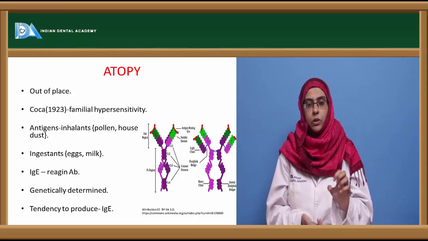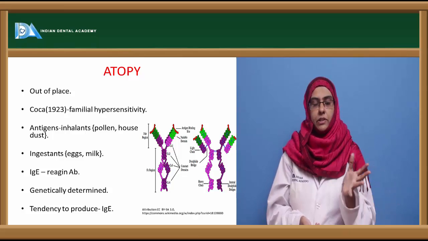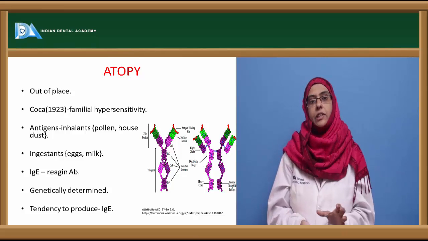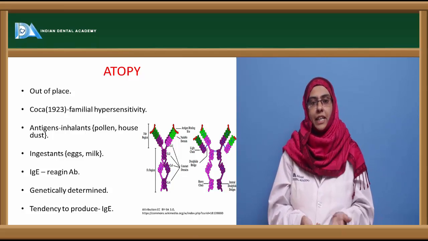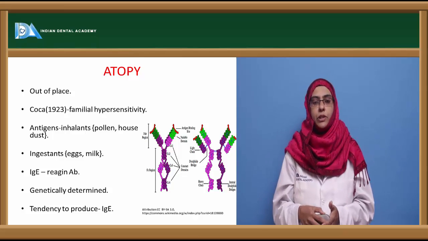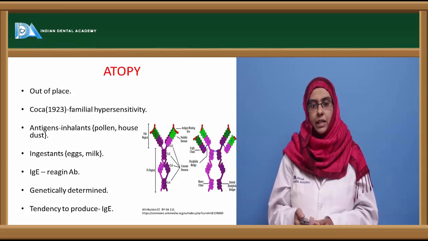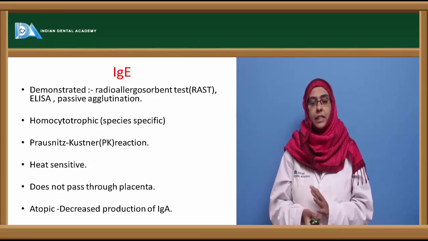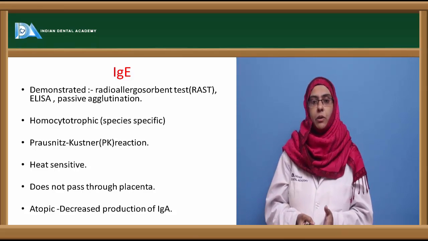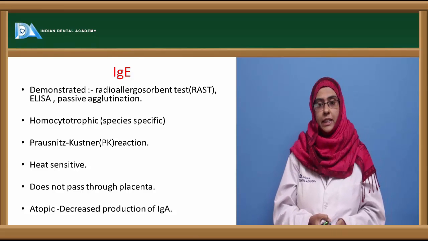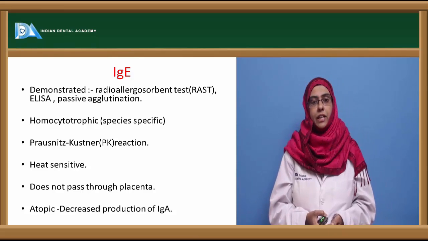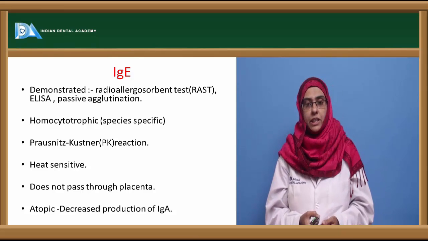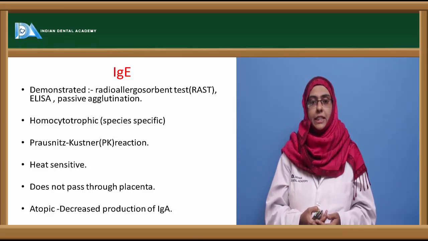So the host is most important here, whether he is a normal individual or a sensitized individual, whether he is able to produce IgG or IgE antibody. Those who are able to produce more amount of IgE antibody towards a common environmental pollutant are called atopic individuals, and they have the tendency to produce more IgE antibodies. So let us see the difference between IgE antibody and the other antibodies. IgE antibody is present in very small amounts in a normal individual, but in a sensitized individual there is more production of IgE antibody.